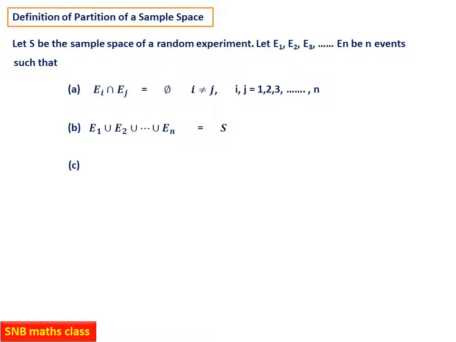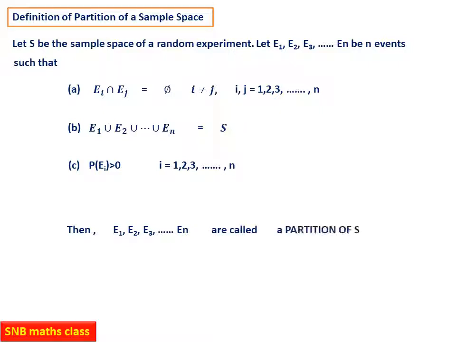This is the second condition. And the third one is the probability of Ei should be more than 0, so non-empty events, for i from 1 to n. If these three conditions are satisfied, then E1, E2, E3, etc., En are called a partition of S. This is the definition, and we are going to use it in stating the total probability theorem.